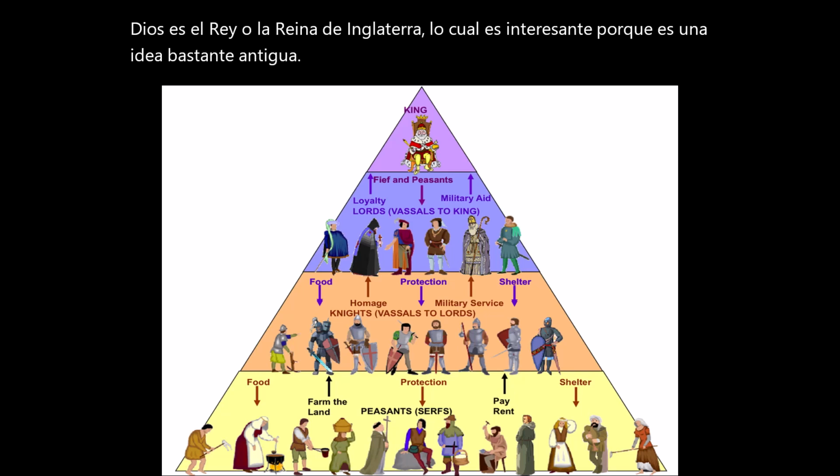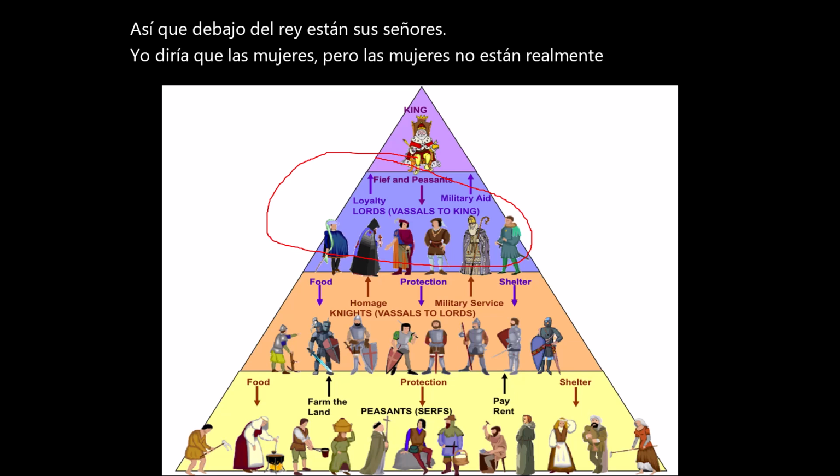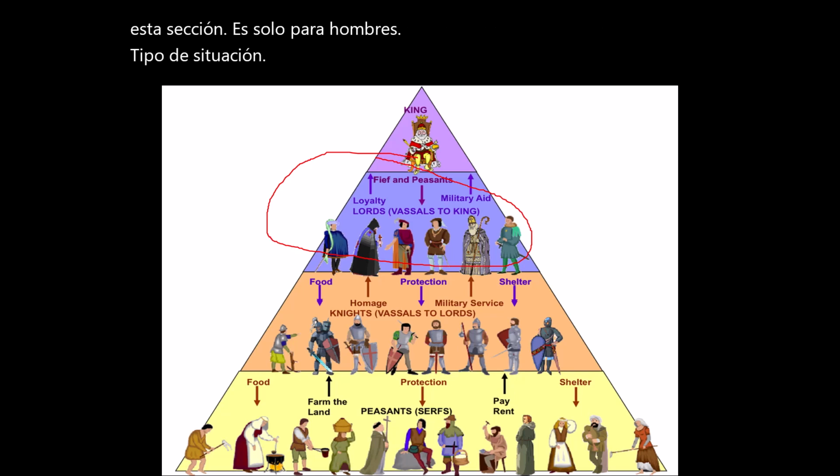So underneath the king are your lords. I would say ladies, but women aren't really included in this section. It's a men only kind of situation. So they are kind of like your policemen.